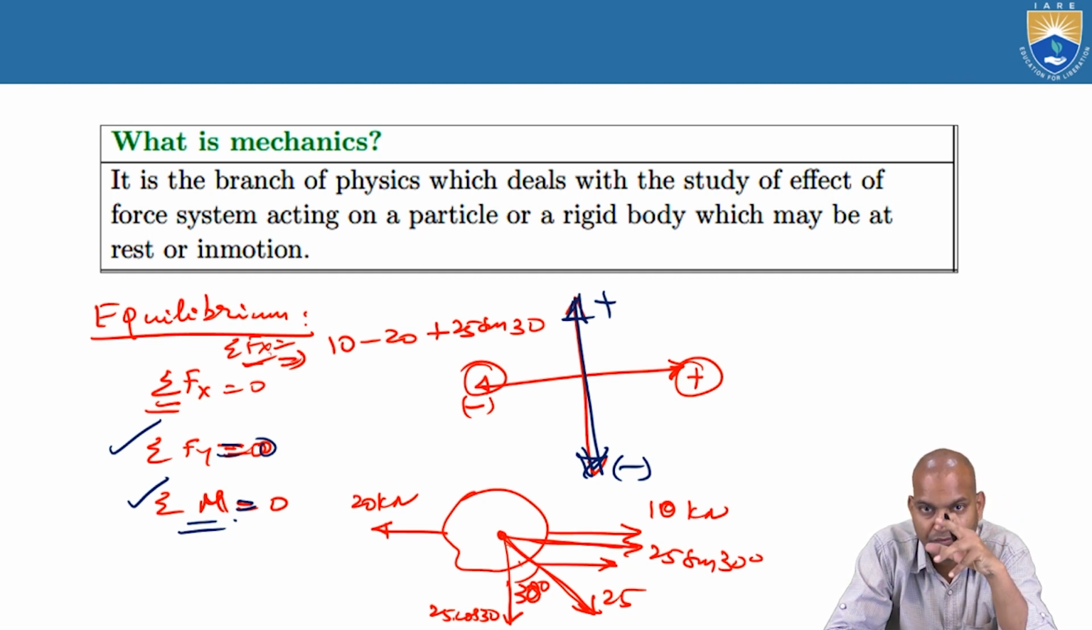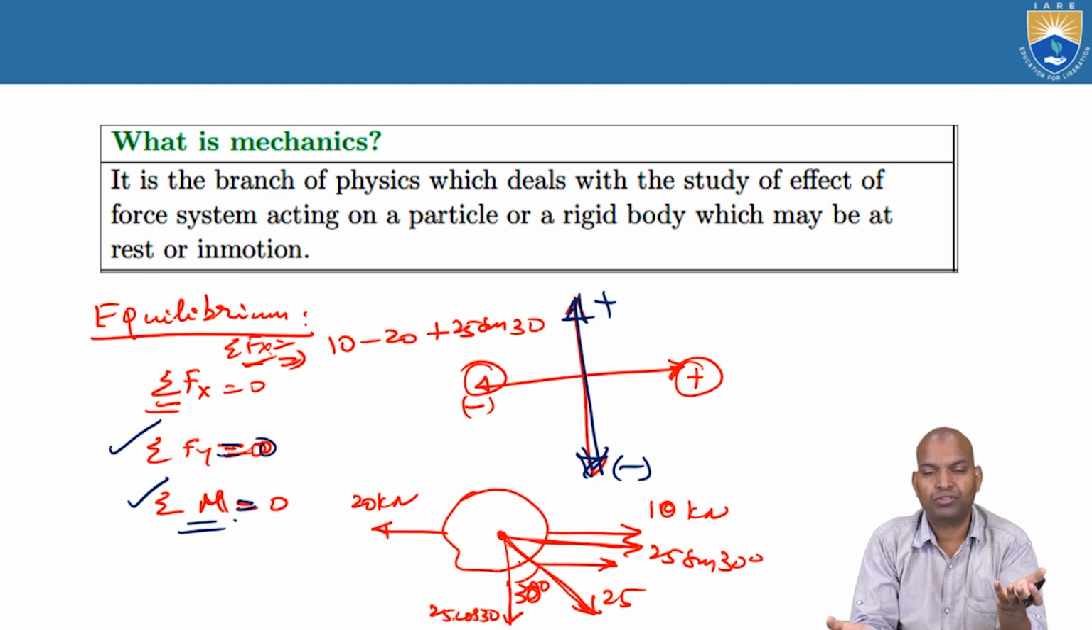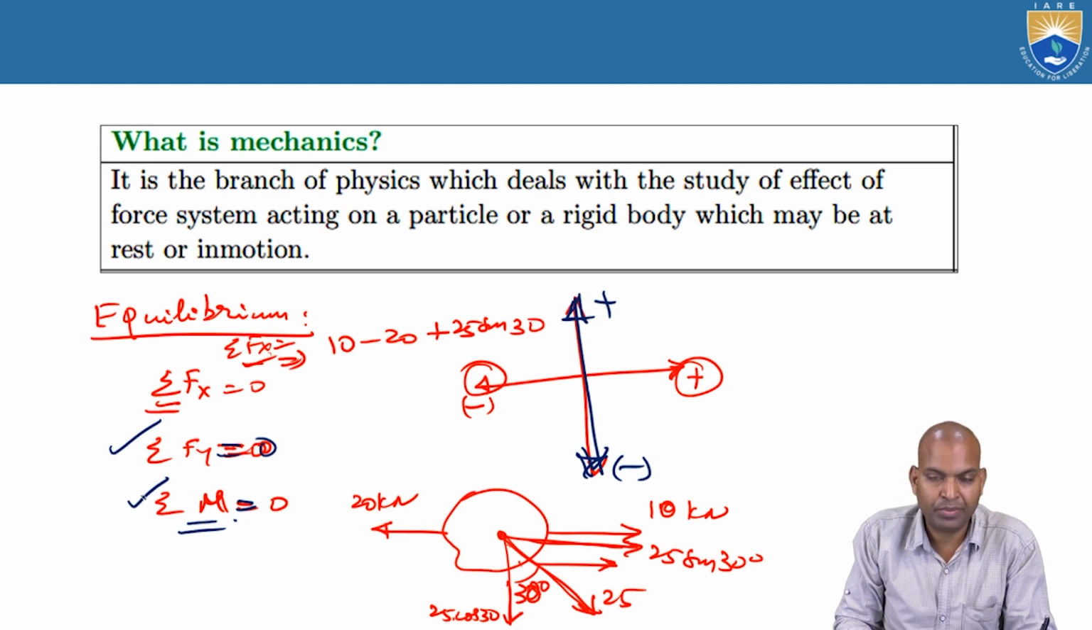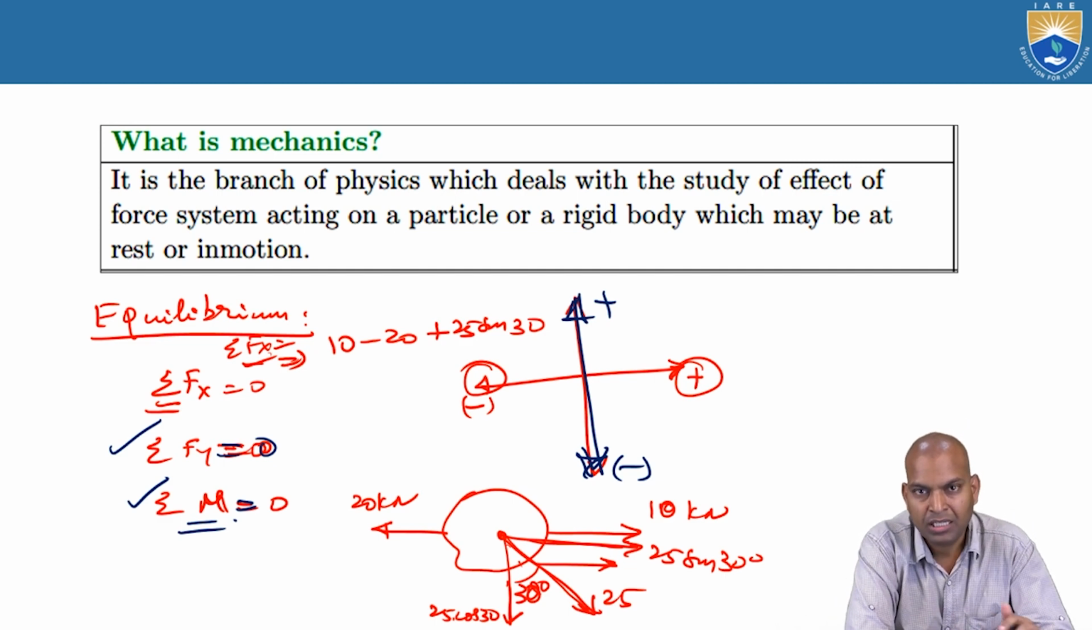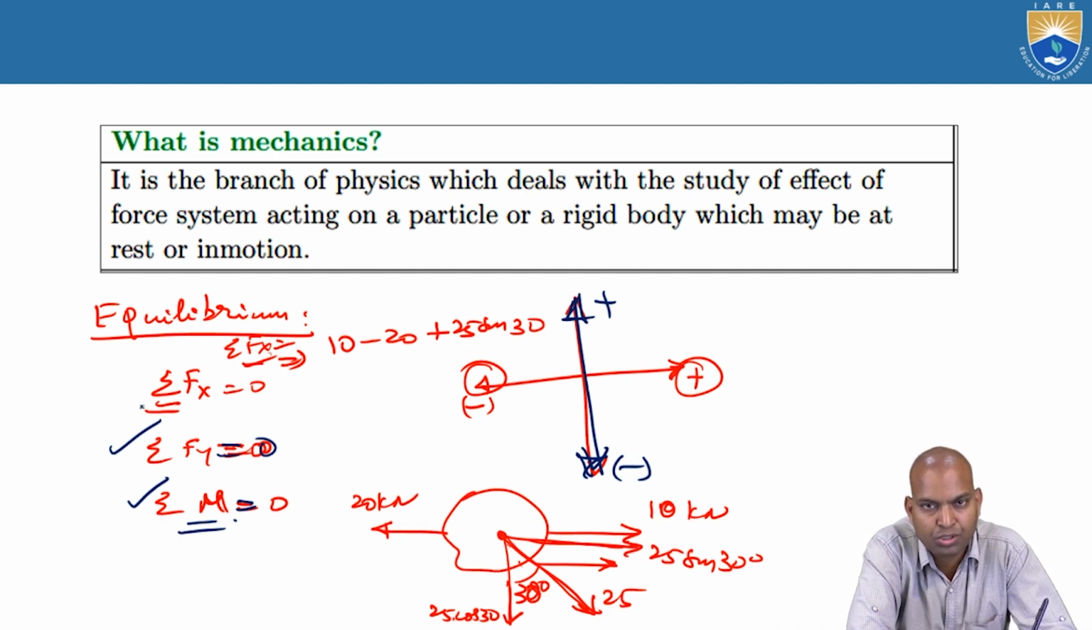So the algebraic sum of these moments about any arbitrary point should be equal to 0. If it is 0, it is balanced, nullified. This moment equilibrium means the clockwise moment and anti-clockwise moment are equal, so the sum should be equal to 0. Then it is in moment equilibrium. So, if the structure is under static condition, these three equilibrium conditions should be satisfied. Then the body is at rest.